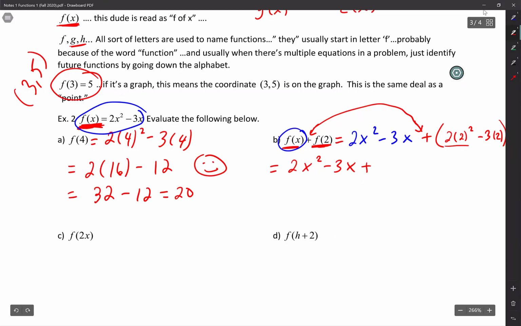2 squared is 4, 4 times 2 is 8, so 8. And then 3 times 2 is 6, so minus 6. So what do we have? 2x squared minus 3x. 8 minus 6 is 2, so you just put plus 2. And there it is. We're done.